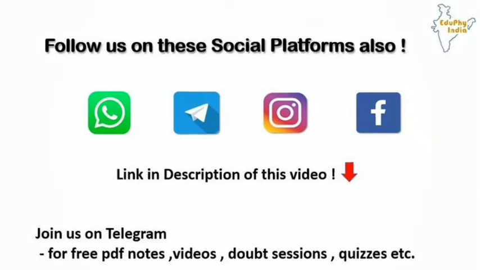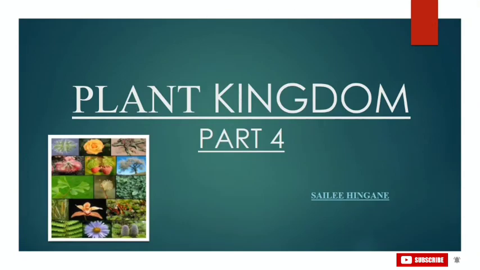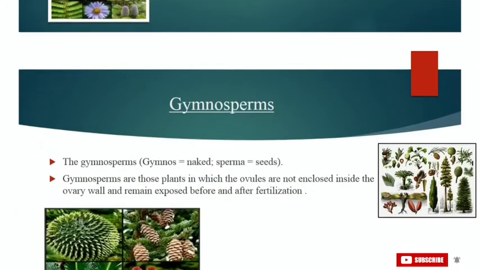So let's start. Today's discussion will be a continuation of Plant Kingdom Part 4. Previously we had 3 lectures on this topic and today we will be discussing our 4th and 5th groups classified under this Plant Kingdom. In the first lecture we were introduced to what is Plant Kingdom, then our first group, that is Thallophyta, under which we studied algae, then the second group was Bryophytes, third was Pteridophytes, and now today the 4th is Gymnosperms and Angiosperms. So let's start.